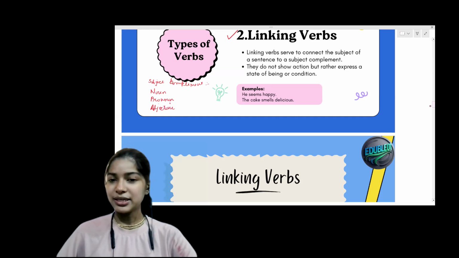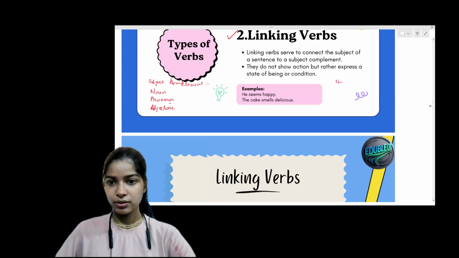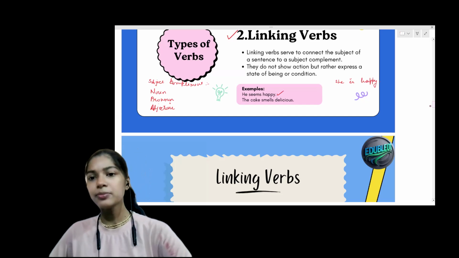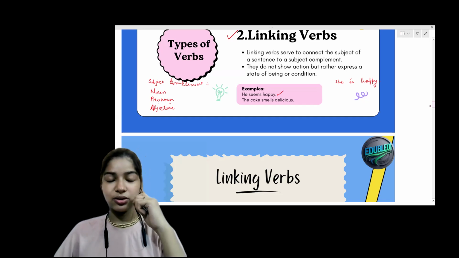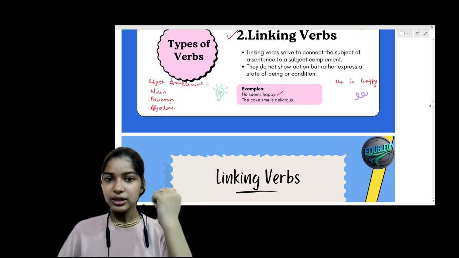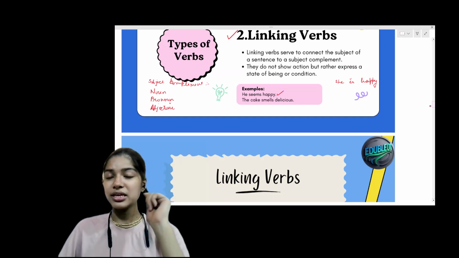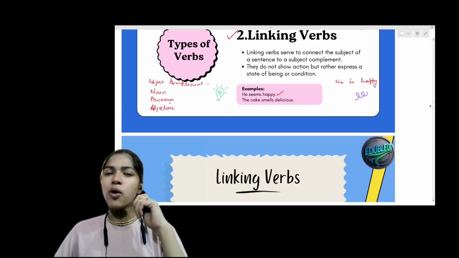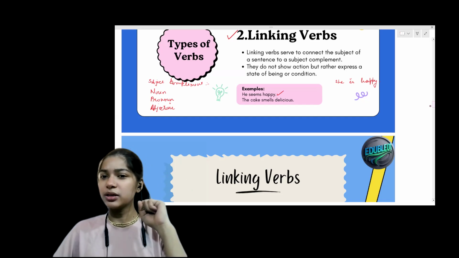Let's take one example and understand. If I'm going to say, she is happy. Here we have the same example, he seems happy. So linking verbs, as the word is self-explanatory, link means joining two things together. So what two things are the linking verbs connecting?